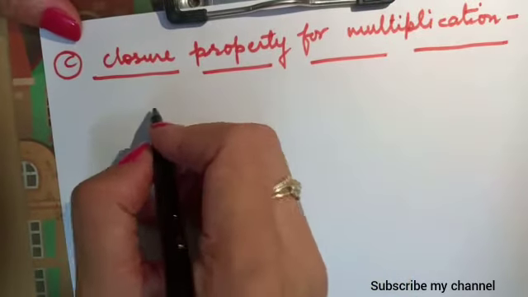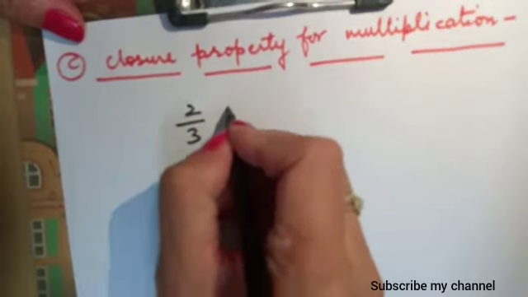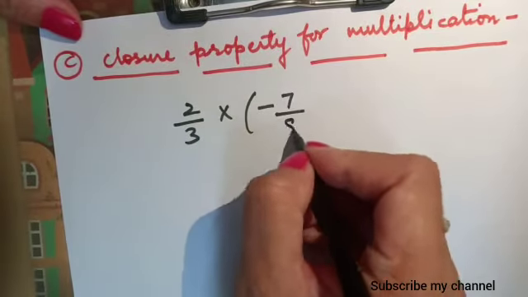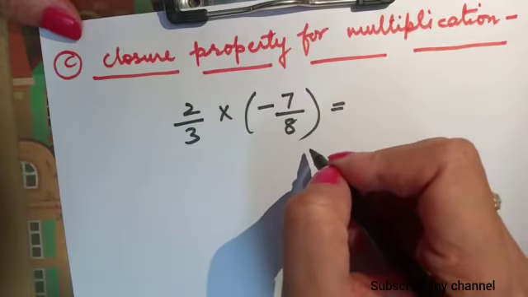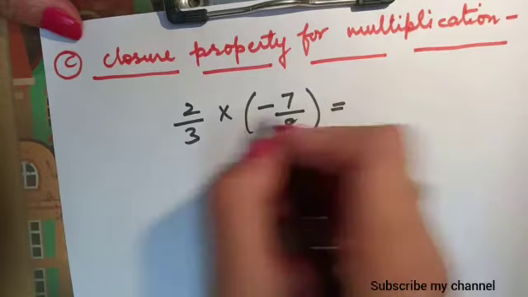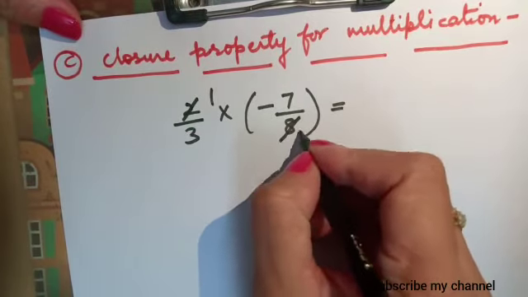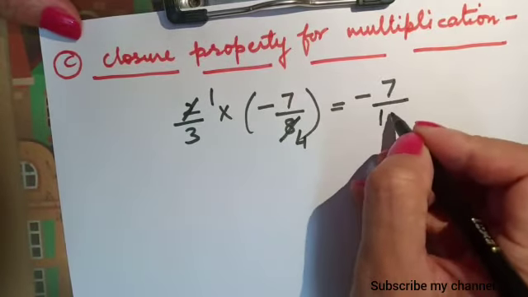Again we will take two rational numbers, like 2 by 3 into minus 7 by 8. When we multiply, what will we get? We will convert it into lowest terms. Then we will get minus 7 upon 12.